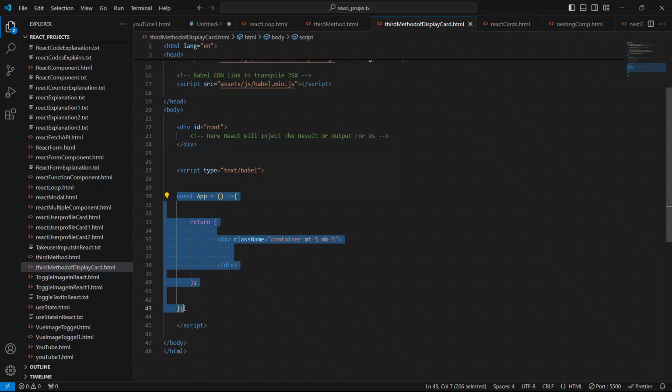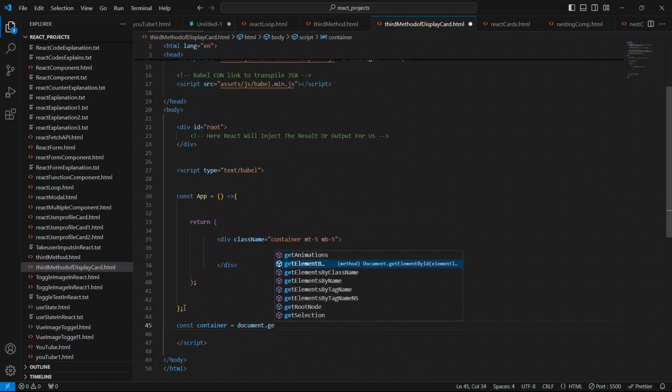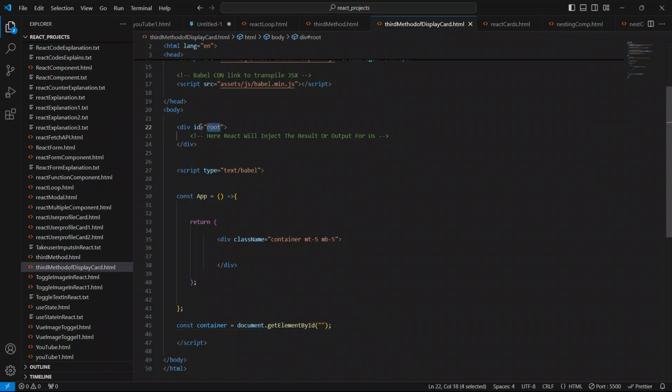To do that, I'm going to create a const container, and I'll say document dot getElementById. You can see I have given the ID root to this container div, so use this root from here as an ID and paste it here.